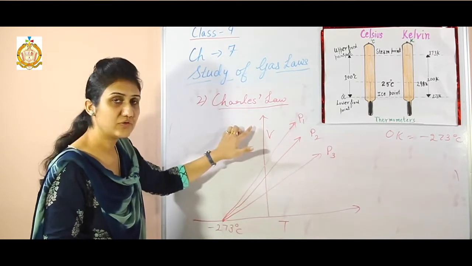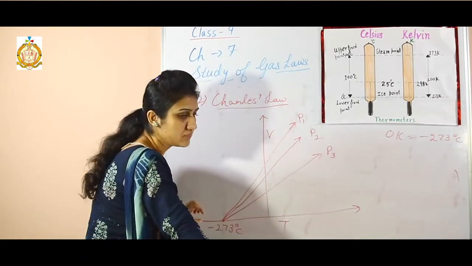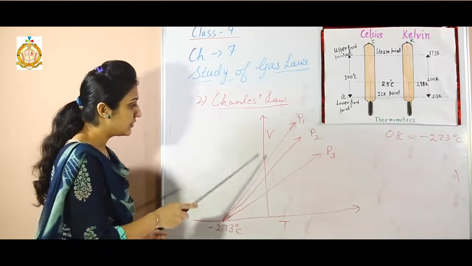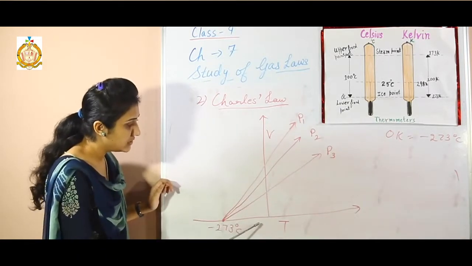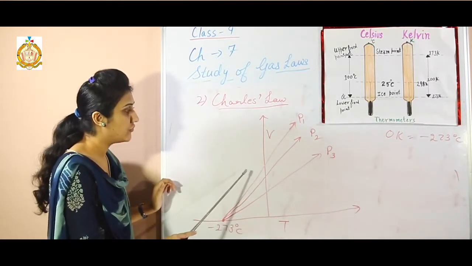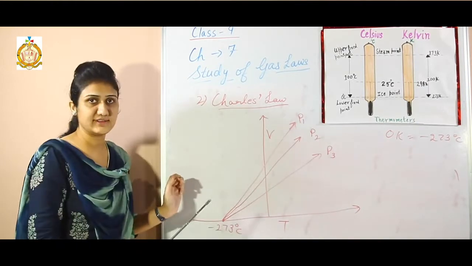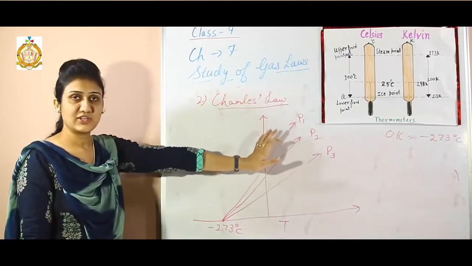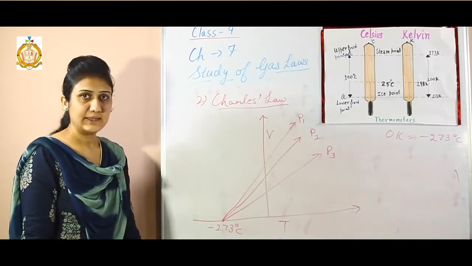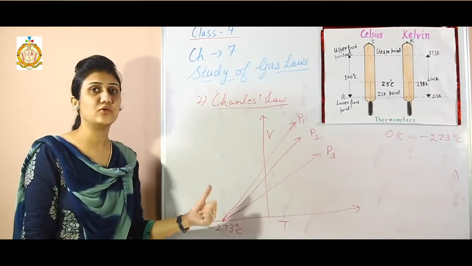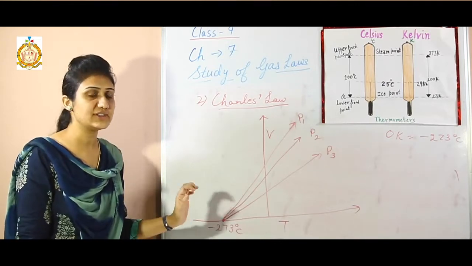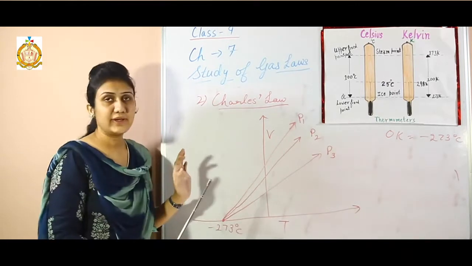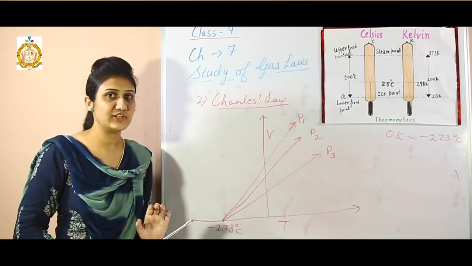This is the value of the volume. This is the value of the volume. So as the temperature goes on increasing, the volume of the gas also goes on increasing. But here is the pressure also. Can you tell which pressure is low and which pressure is high? From the previous law we can say which pressure is low and which is high, because volume and pressure have an inverse kind of relationship.